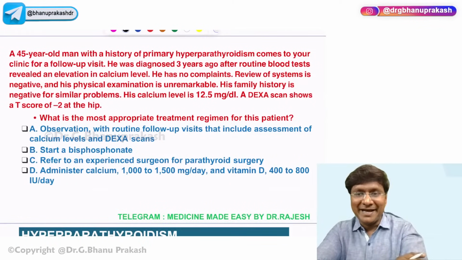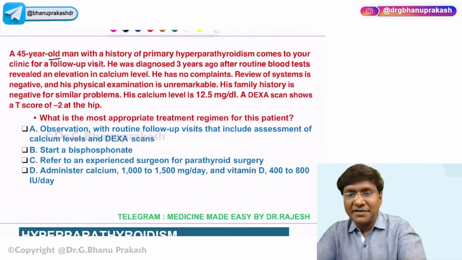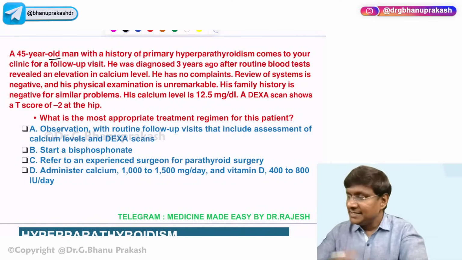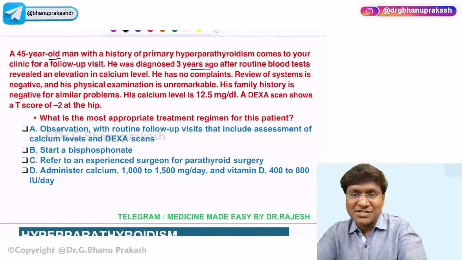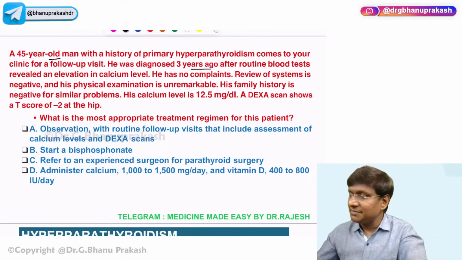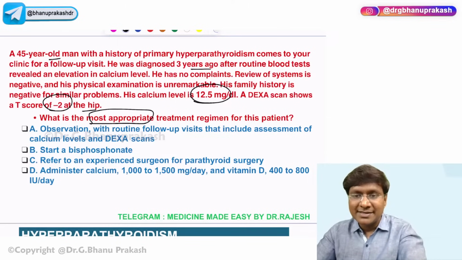Then we'll discuss the parathyroid disorders, right? Coming to this question first. We have a 45-year-old man with a history of primary hyperparathyroidism who comes to your clinic for a follow-up visit. He was diagnosed 3 years ago after routine blood tests revealed elevated calcium levels. He has no complaints. Review of systems is negative. His physical examination is unremarkable. His family history is negative for similar problems. His calcium level is 12.5. DEXA scan shows a T-score of -2. What do you think is the most appropriate treatment regimen in this particular patient?